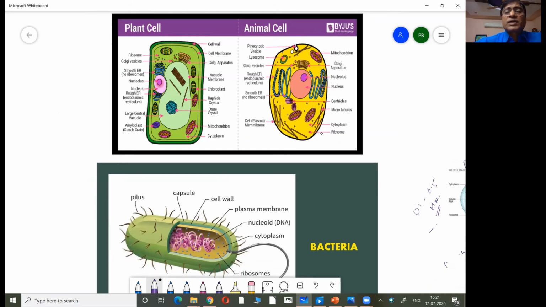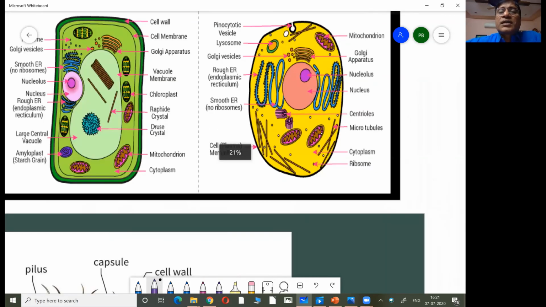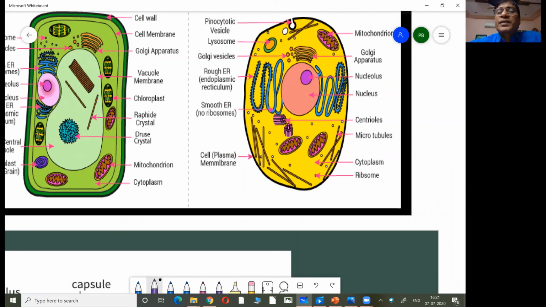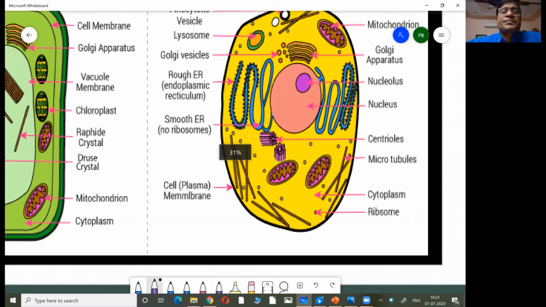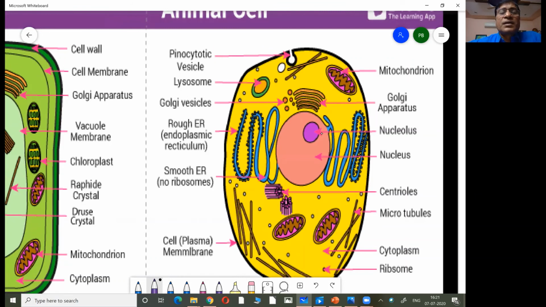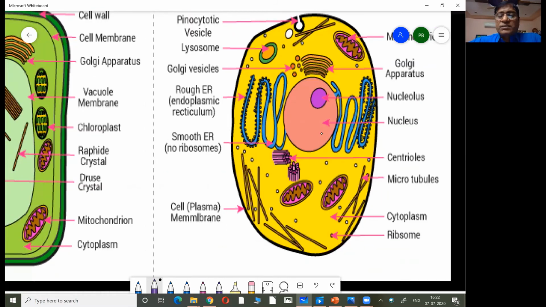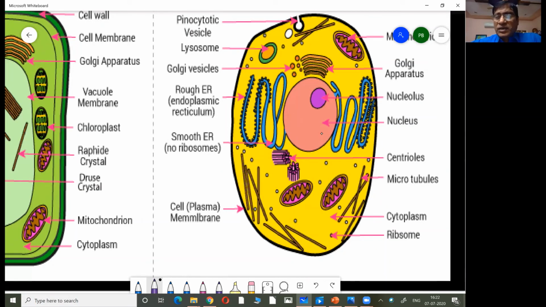In the center, the round structure is a nucleus. And apart from the nucleus, you are seeing Golgi body or Golgi apparatus, lysosomes, then vesicles, then endoplasmic reticulum. There are two types of endoplasmic reticulum: smooth endoplasmic reticulum and rough endoplasmic reticulum, mitochondria, then cytoplasm. These are the different organelles you are seeing here.